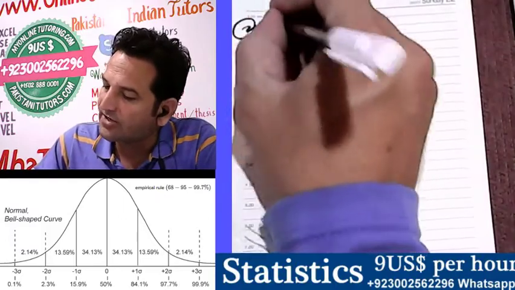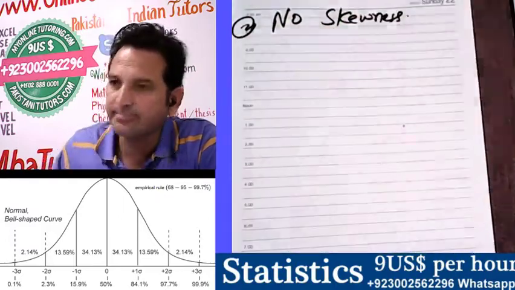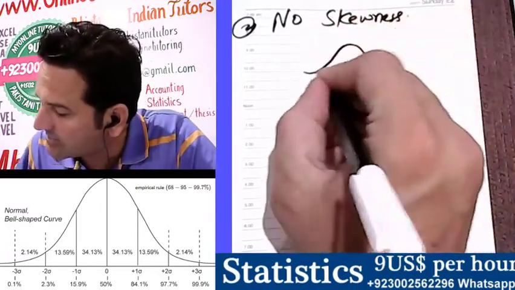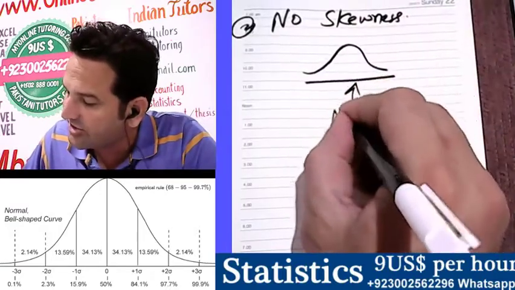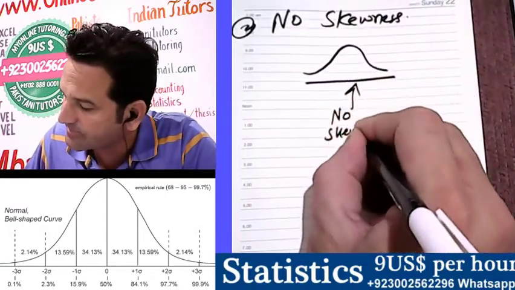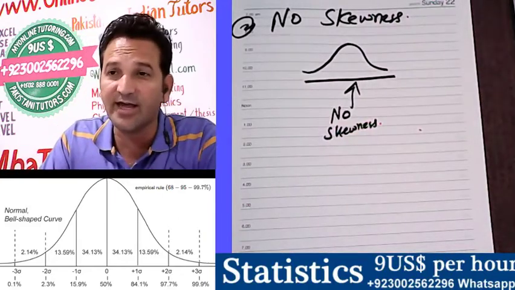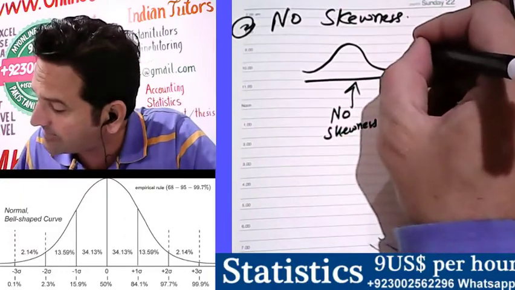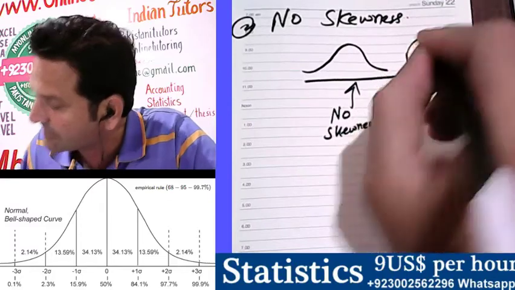Second, no skewness. Let me draw. This curve has no skewness. Now the point is, what is skewness? When you say that data has skewness, it will be like, for example, this.